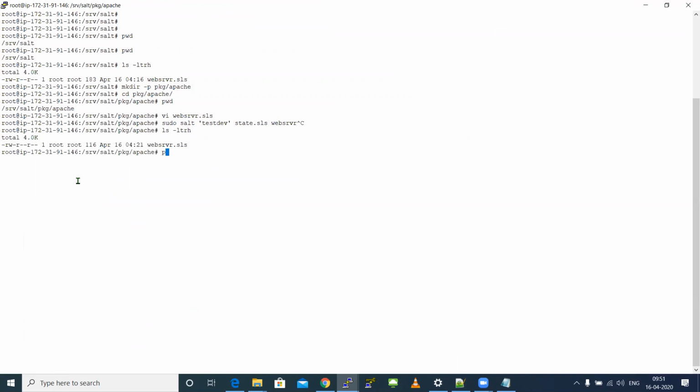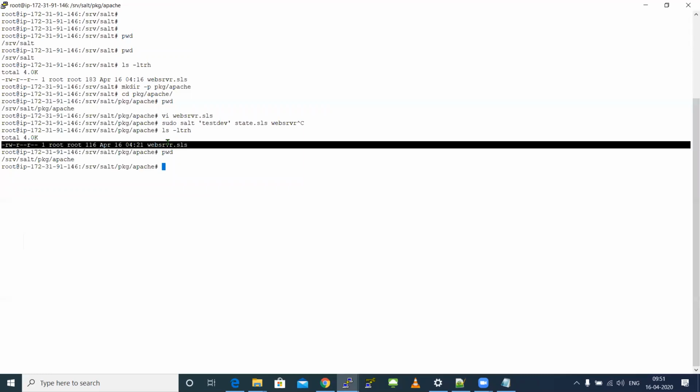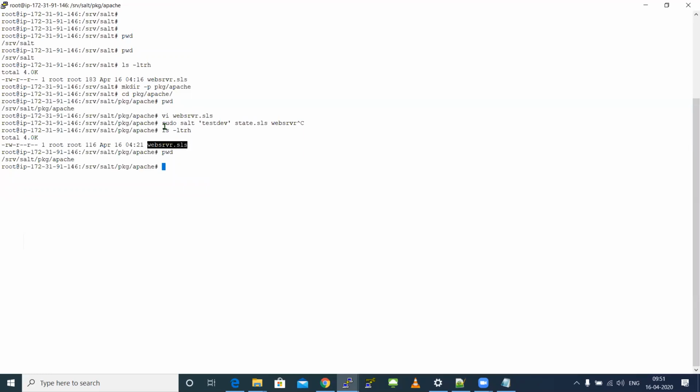So see guys, now I'm inside a different path. Here inside this path, I have my webserver.sls file. So now can you tell me, if I use the same command, whether the SLS file will get executed in my child machine?